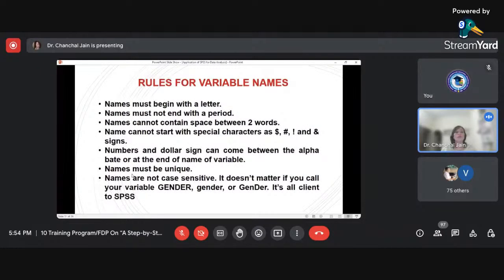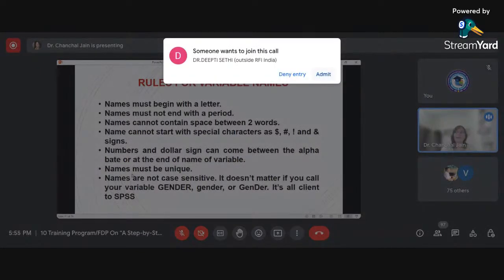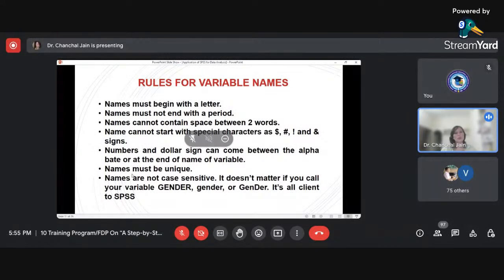Now, how can we create a variable in SPSS? There are certain rules which you need to keep in mind before defining the variable in SPSS. The first rule is names must begin with a letter. It means you cannot start the name of your variable with any number or with any special character. So always begin the name with an alphabet or letter. Then names must not end with a period. Period means the dot sign.